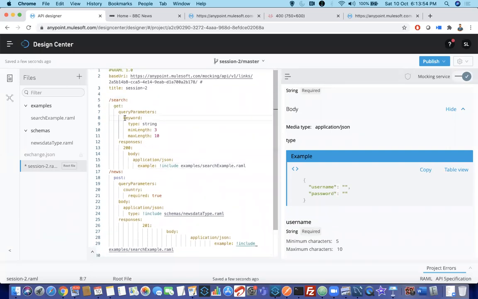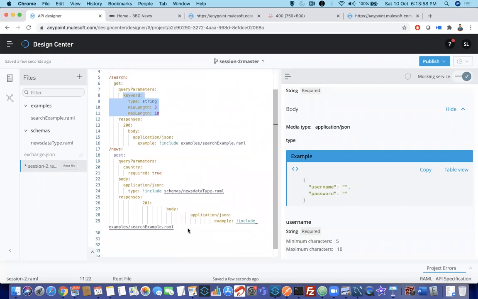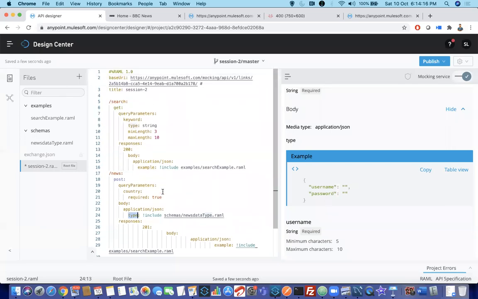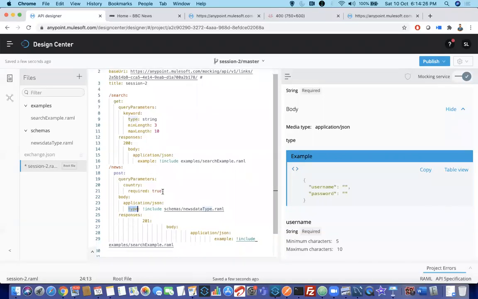Even now, for example, if you want to remove this keyword, you can place it in a separate file. This is how you should be including files, example or anything. When it is an example, you have to say example colon hash include; this is type, not type colon. Again, there is another feature also. RAML is huge, and you can learn many things, but these are the basic things which you need to know when you are designing APIs in real time. When I'm explaining these things, in real time also you'll be writing like this.